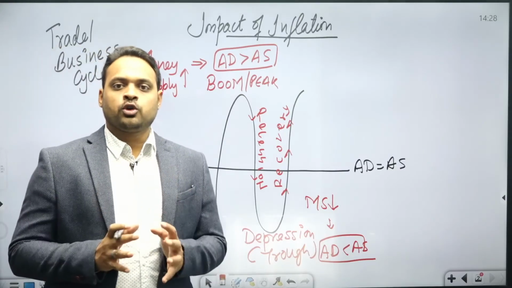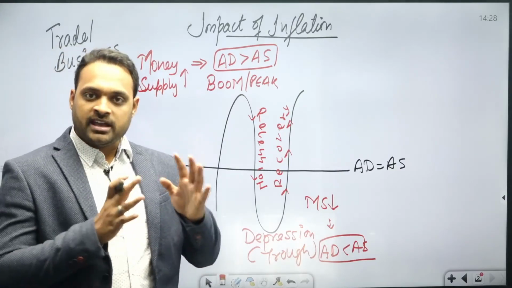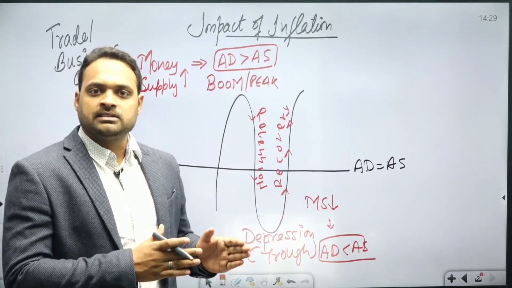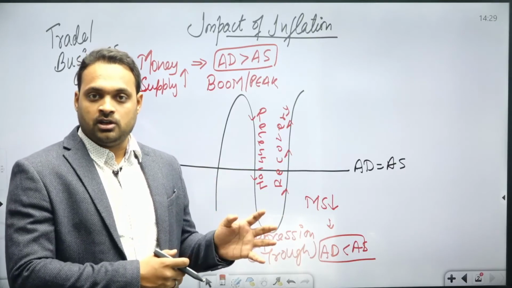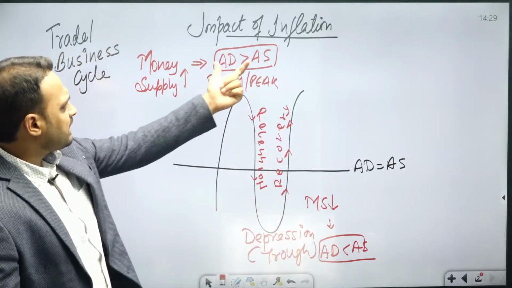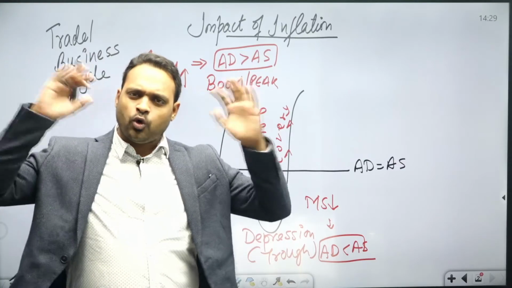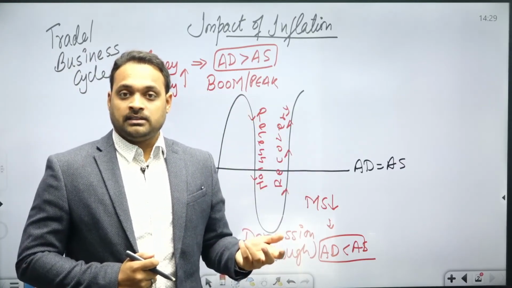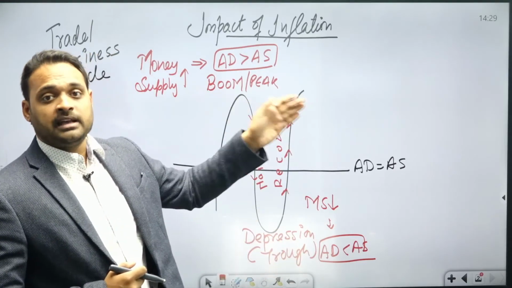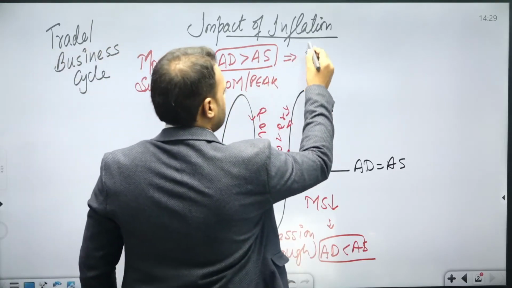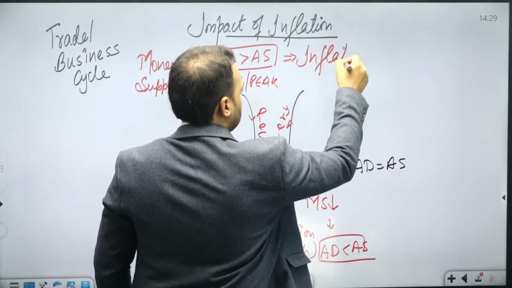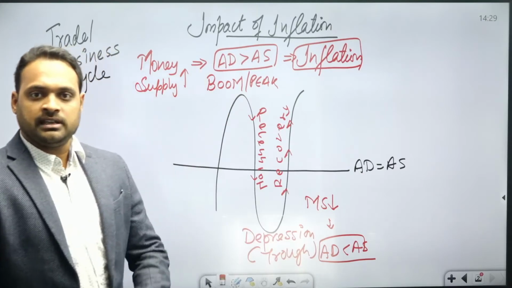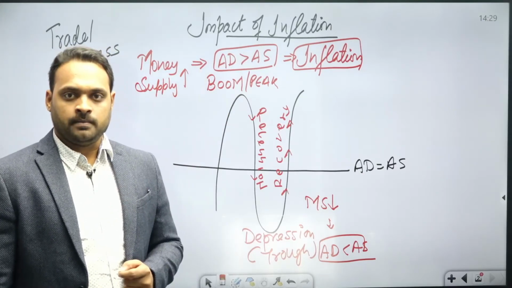So I'm going to show you another phase of inflation, meaning the other side of inflation. Look, if AD is greater than AS, that means the people of the whole nation are demanding more and supplying less. If the demand is more and the supply is less, this is nothing but an inflationary phenomenon in the economy.